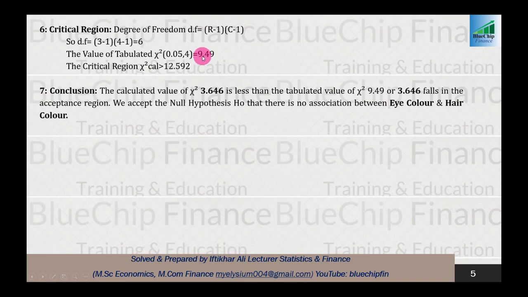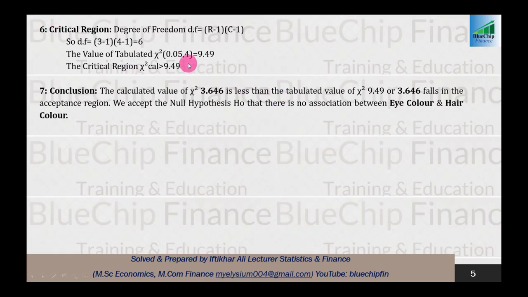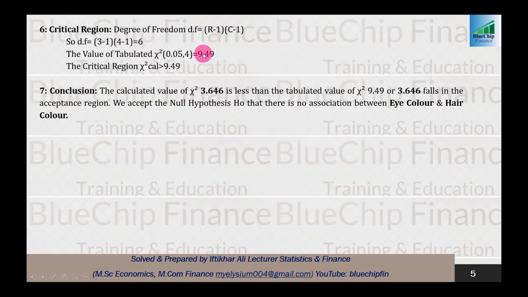9.49, then you are in the rejection region, and in this case your calculated value is 3.646, which is less than this tabulated value. So you will accept your null hypothesis because your calculated value falls in the acceptance region, and you will